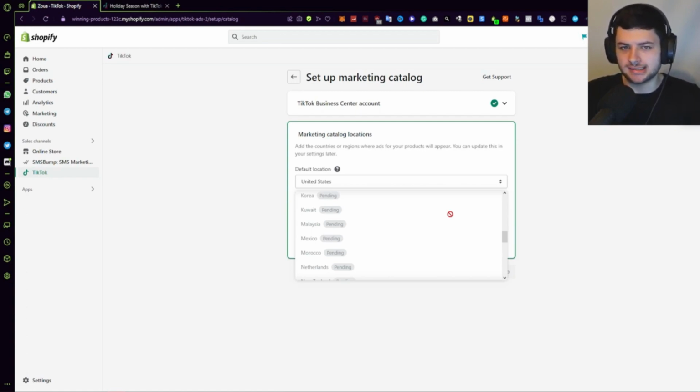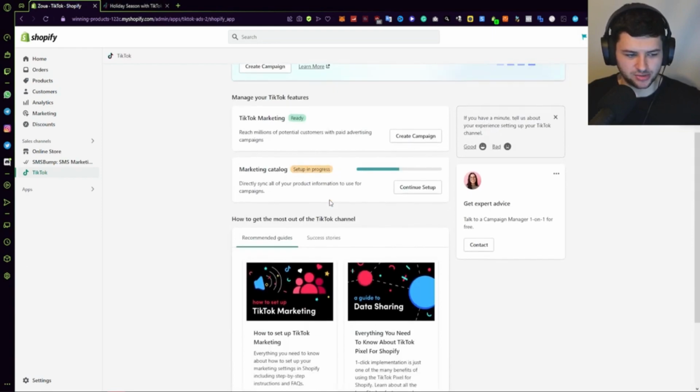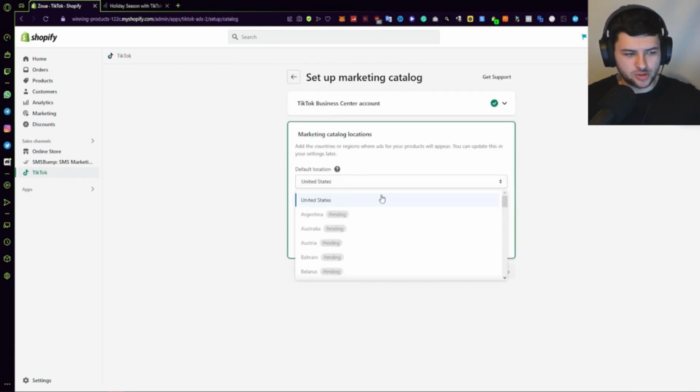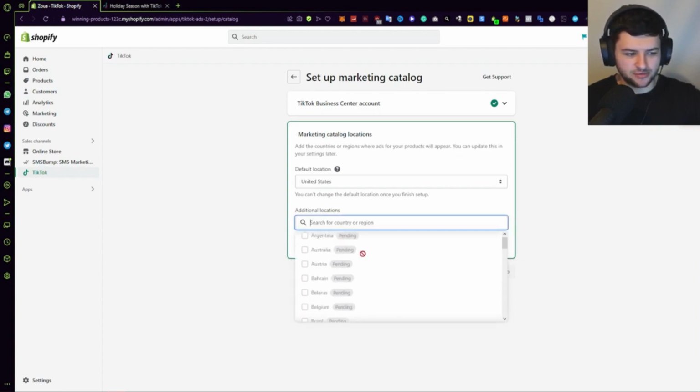Now, for the most part, the United States is going to be the biggest portion of your customers. That's the highest commercial market, or the most dense commercial market to take advantage of in e-commerce, right? Especially the dropshipping scene. Europe's also a pretty big market too, but we can't change this unless you make an account in that region, I'm pretty sure, or at least I haven't tried that in the past. They might have changed that now though, but as you can see, the only available one is United States right now, so I'm going to wait until this account gets reviewed before I continue the setup for that. But we could go ahead and also press United States, as long as we can ship there as well. Now, additional regions, we can also access additional locations on here if we select them as well.